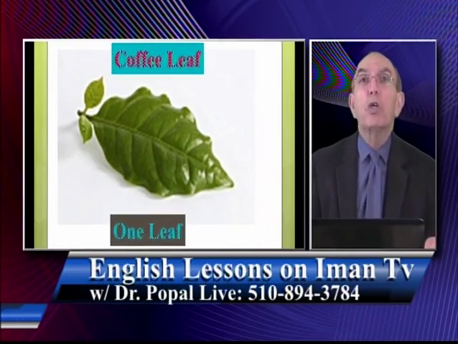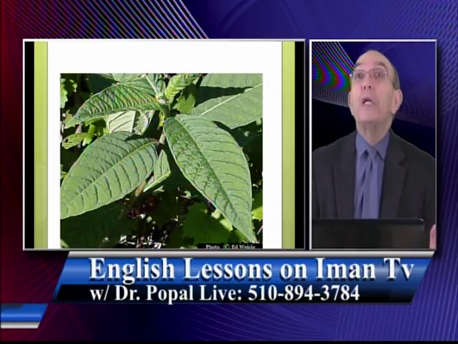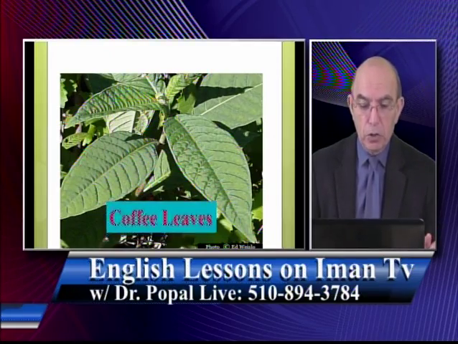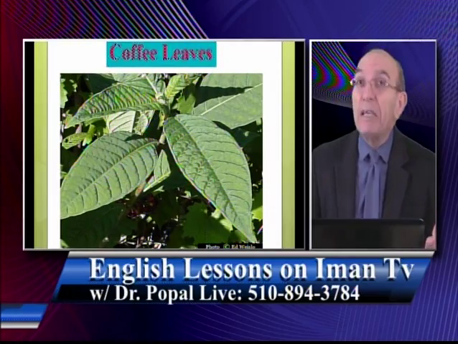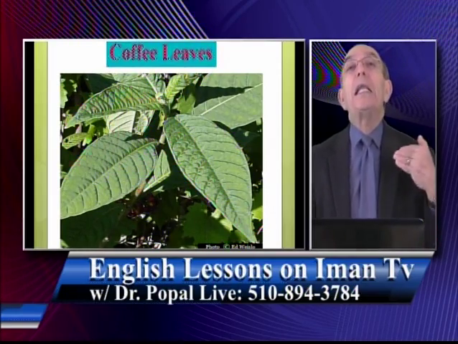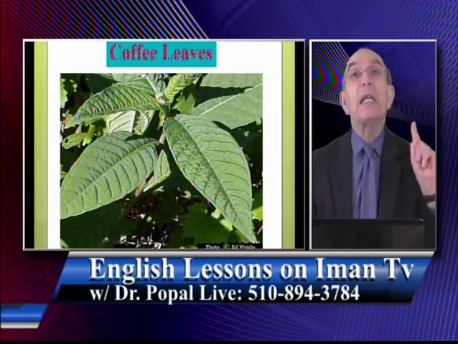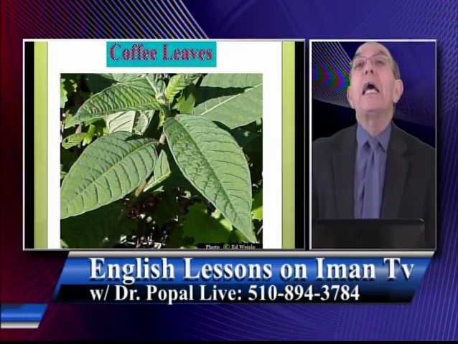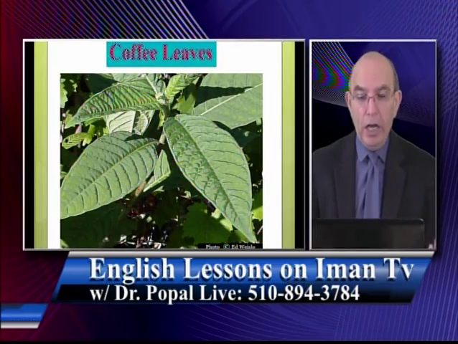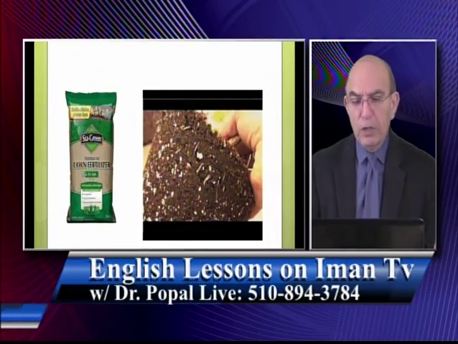But if it's more than one, then you make it plural. Two leaves. Okay? So here we have more than one leaf. So we call it leaves. L-E-A-F is one leaf. But if it's two, three, or more, we call it leaves. Okay. Coffee leaves.